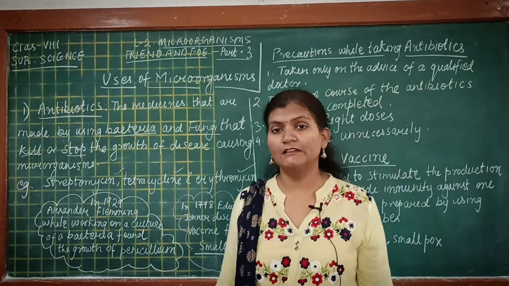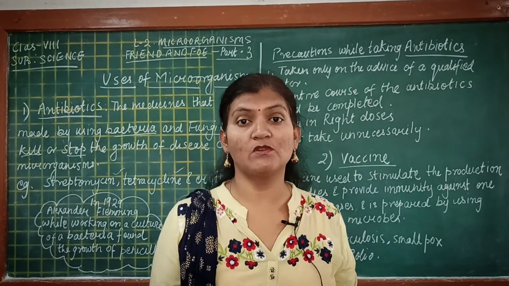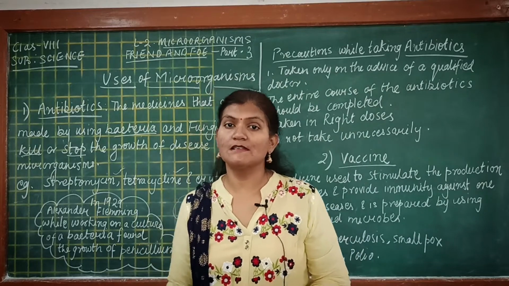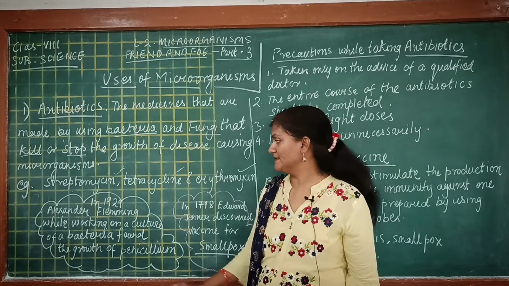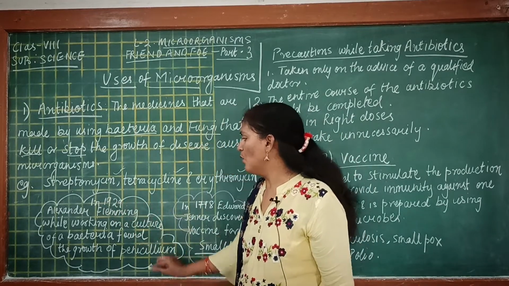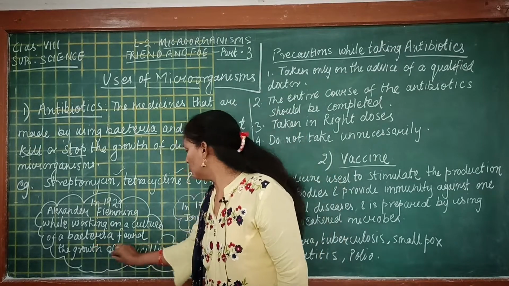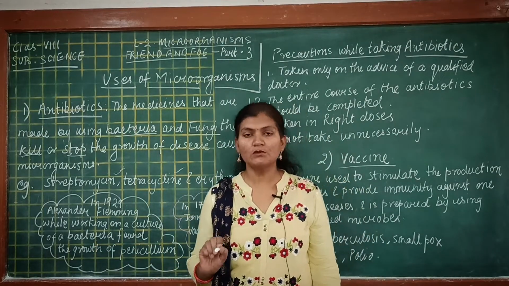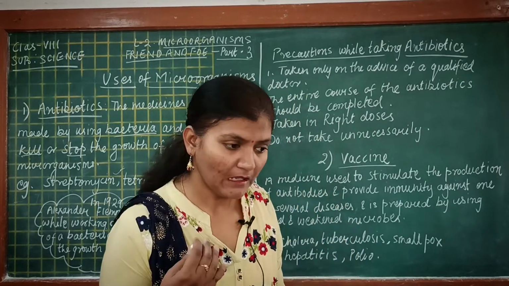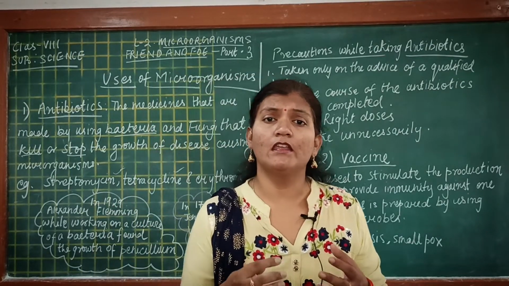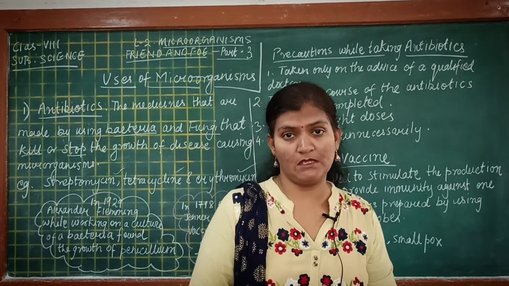Now students, the credit for the formation of this useful antibiotic, which is a medicine, goes to a scientist named Alexander Fleming. This scientist, in 1929, while working on a culture of bacteria, found the growth of Penicillium. Culture of bacteria means he was growing a colony of disease causing bacteria.